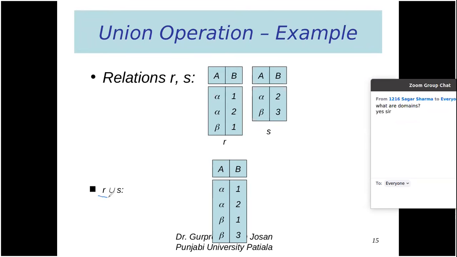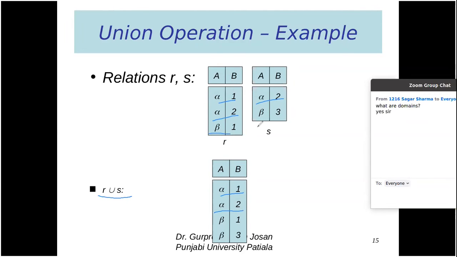First of all, let us consider the union operation R union S. As in set operations, what is union? It is combining the two tables and removing the duplicacy. Alpha 1 is present here, and alpha 1 is also present here. Alpha 2 is present here and here also, so we will include alpha 2, but we will remove the duplicacy.